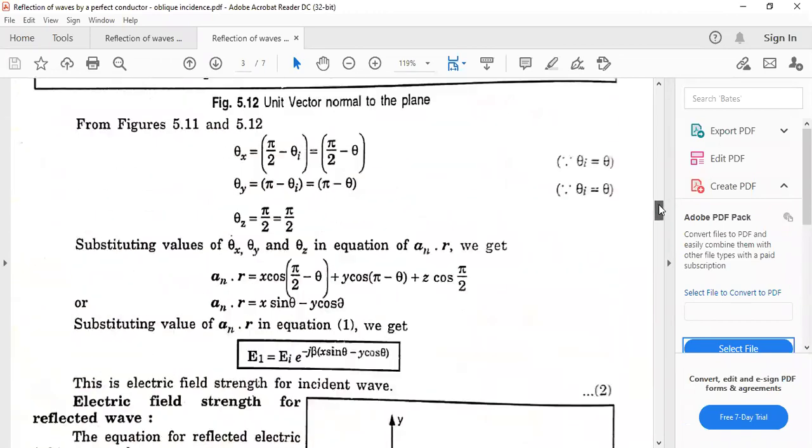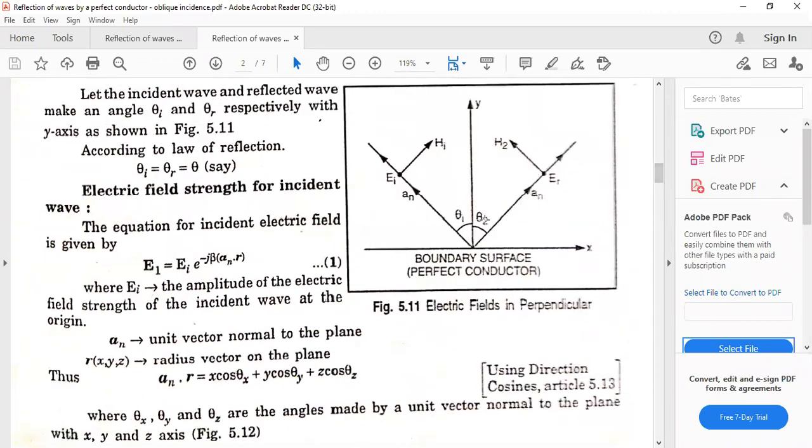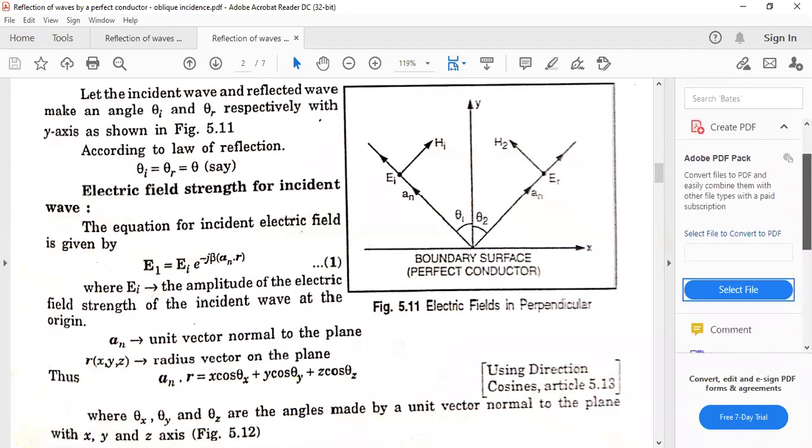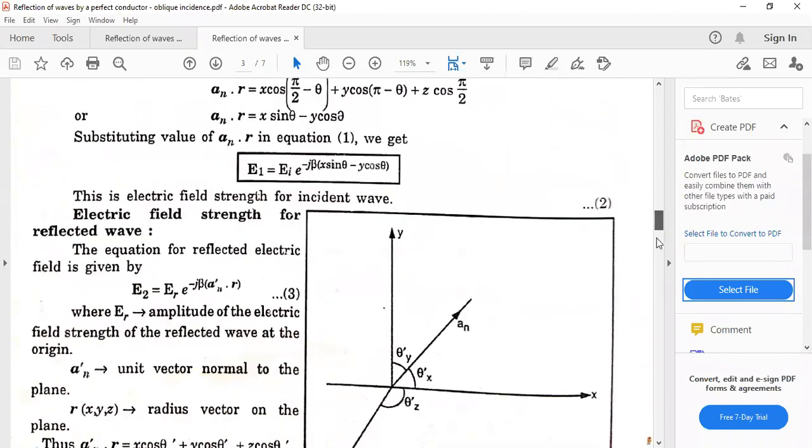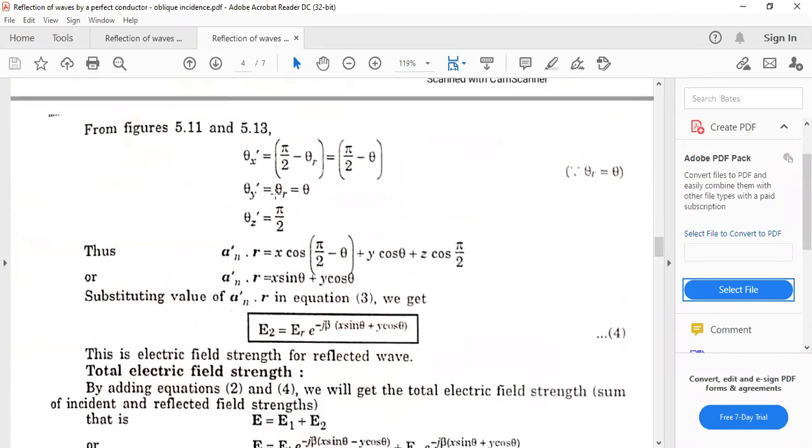तो ये theta r हमने इधर पहले इस figure में represent किया था. This one, ये जो यहाँ पे theta 2 लिखा है ना, that is the theta r. This one is theta I. Okay, so इसके relation में ये निकाल रहे हैं हम. तो theta y dash is equals to theta r, and theta z dash is same again pi by 2.